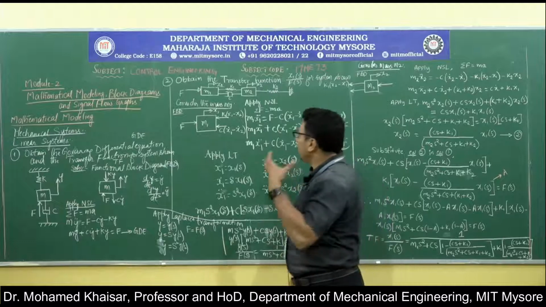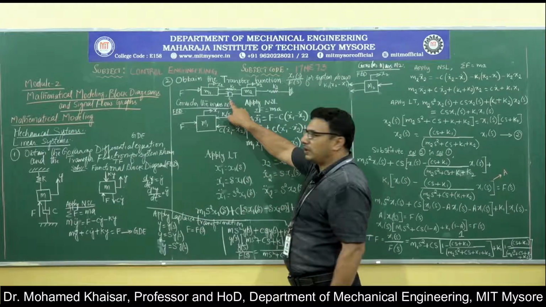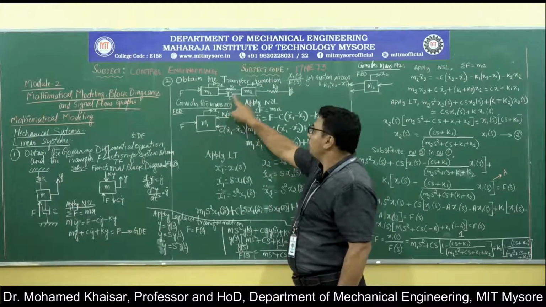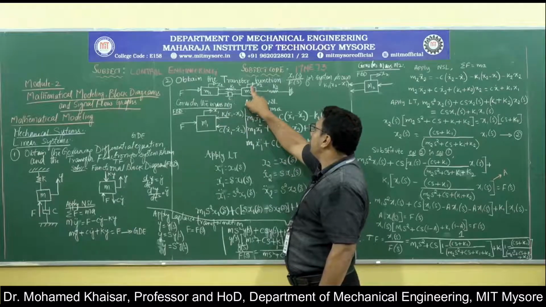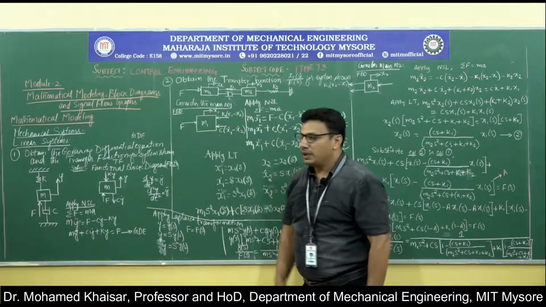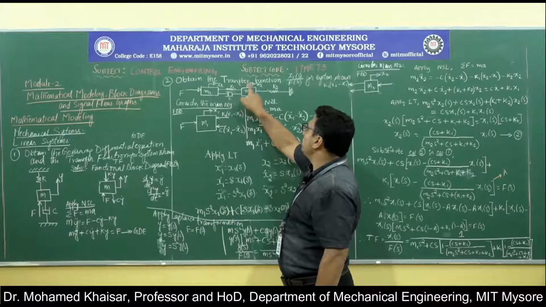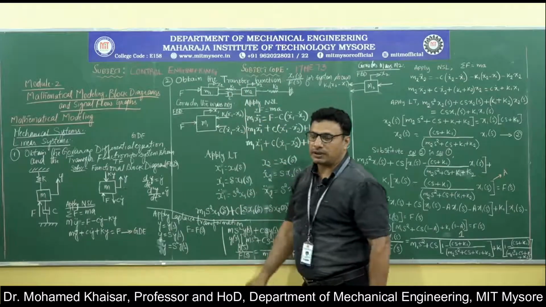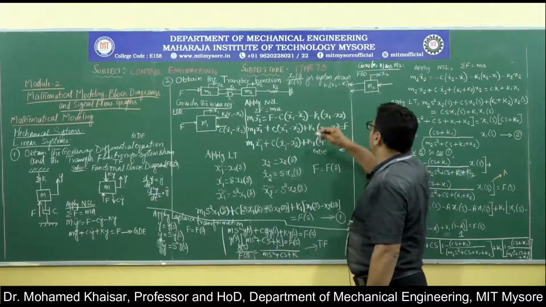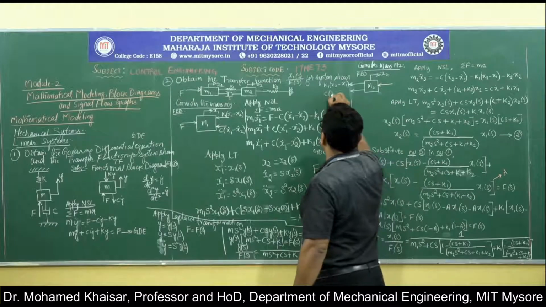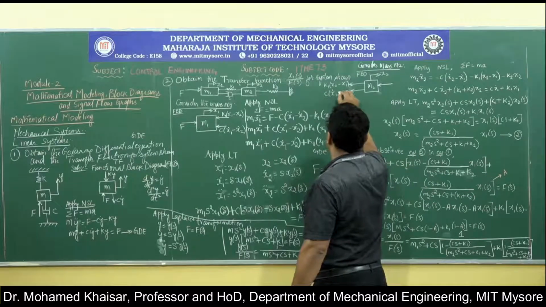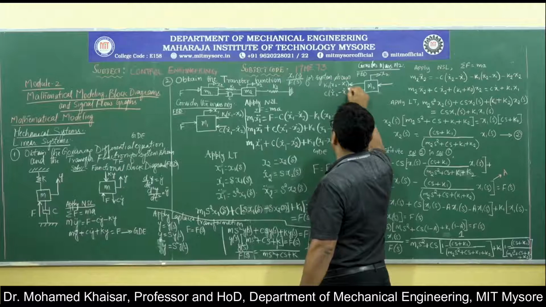Because of which the effective resisting force offered by this damper to stop the mass M2 from getting displaced by distance x2 will be C into (x2 dot minus x1 dot), in the opposite direction. So that is why it has to be written as C into (x2 dot minus x1 dot).